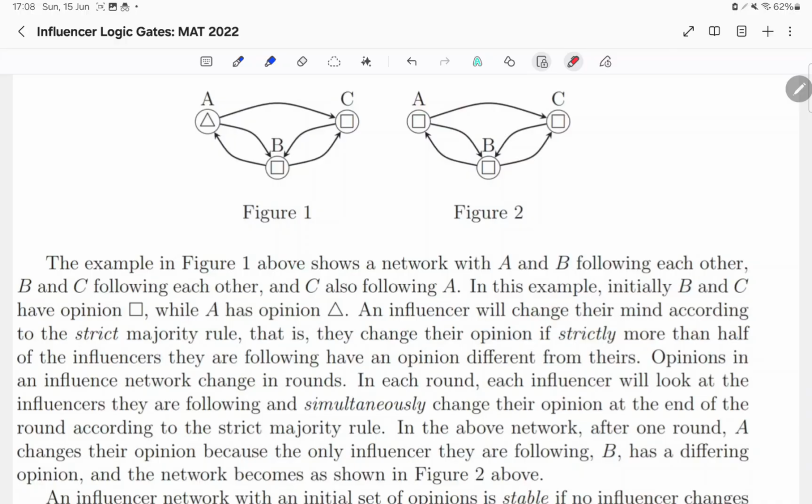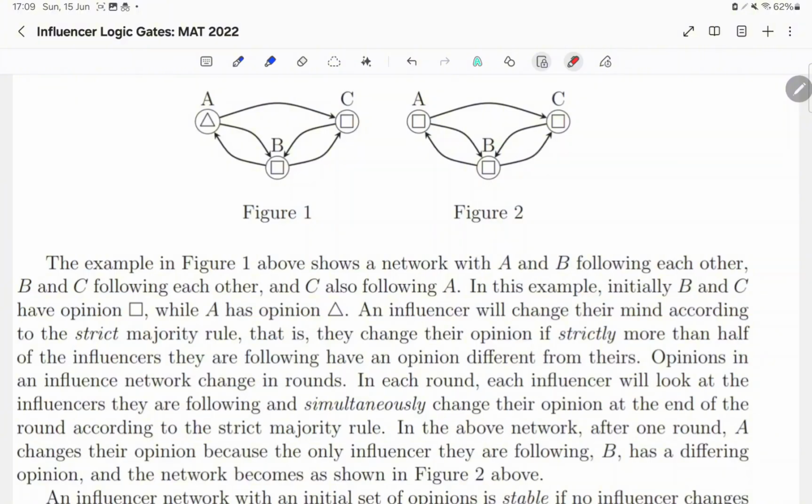An influencer will change their mind according to the strict majority rule. That is, they change their opinion if strictly more than half of the influencers they are following have an opinion different from theirs. Opinions in an influence network change in rounds. Each influencer will look at the influencers they are following and simultaneously change their opinion at the end of the round according to the strict majority rule.